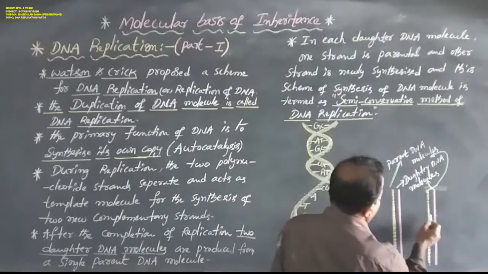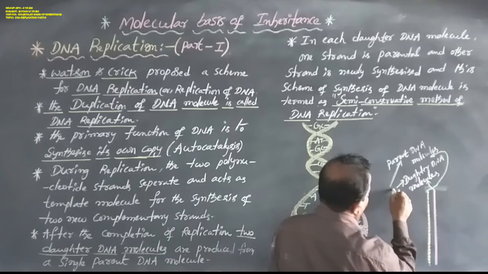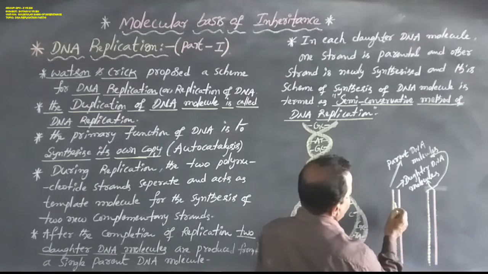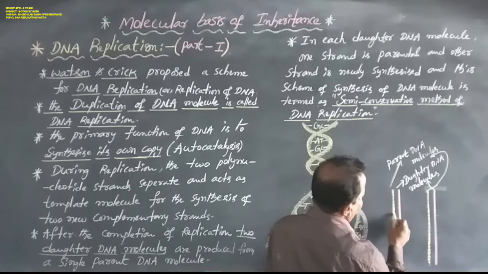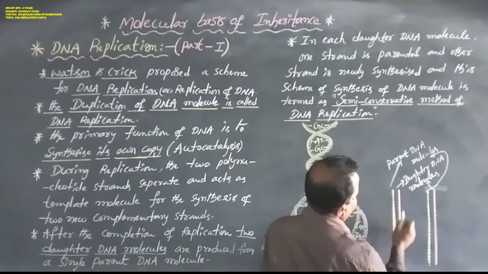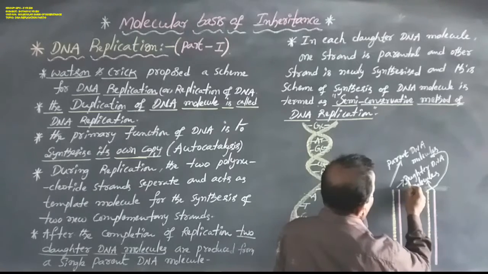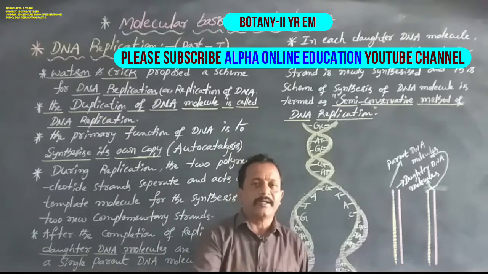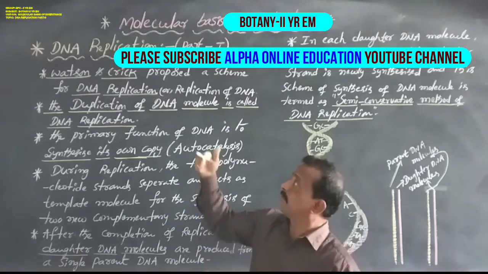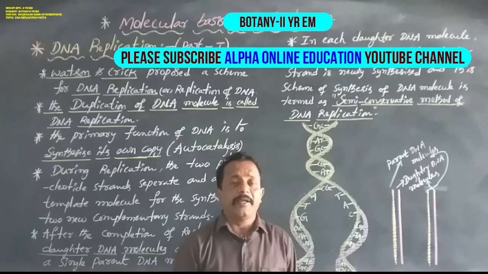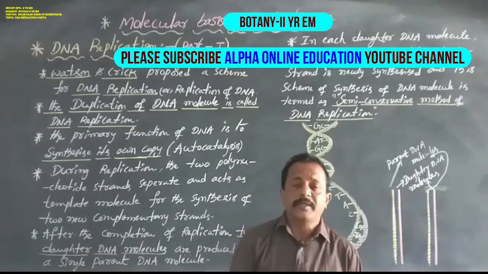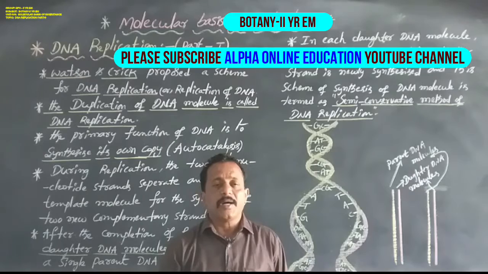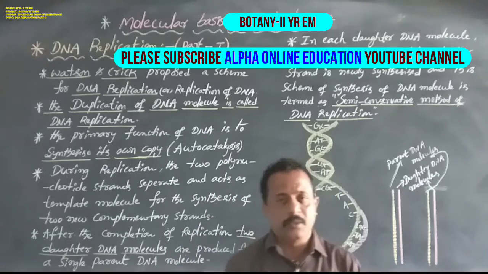These two are parental DNA molecules. The yellow colored ones are the parental DNA strands, and the light orange colored ones are the daughter DNA strands. Later, in part 2 of the semi-conservative method of DNA replication, we will cover the mechanism and the enzymes of DNA replication. Okay, now, thank you.